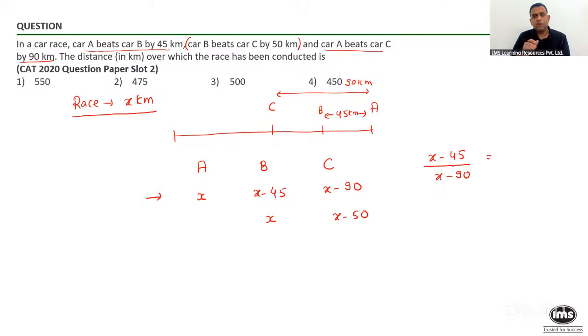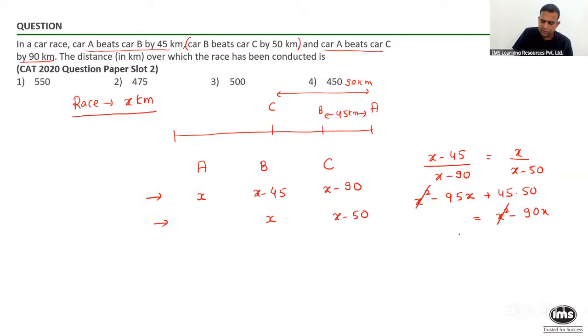And people, tell me, from the second portion, what is the speed ratio of B and C? x divided by x minus 50. I hope nobody has any objection on this portion. The next thing you want to do here is a cross multiplication. If I do a cross multiplication, you will get x minus 45 into x minus 50, giving you x square minus 95x plus 45 into 50. And this must be equal to x square minus 90x.